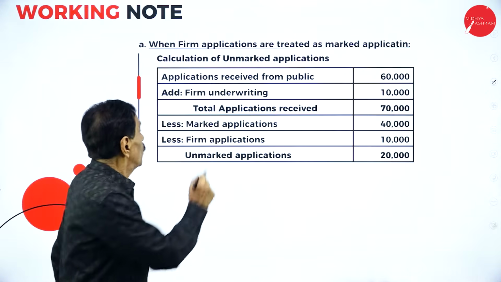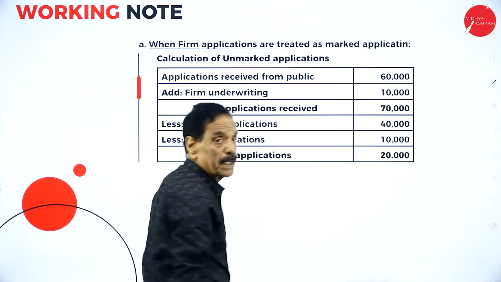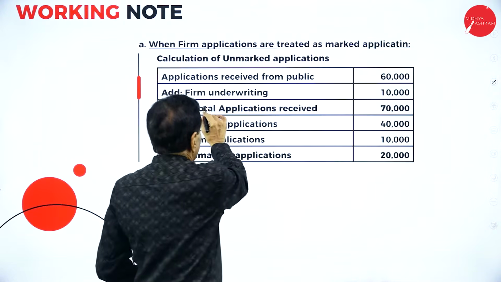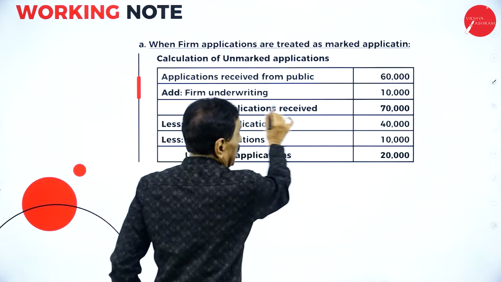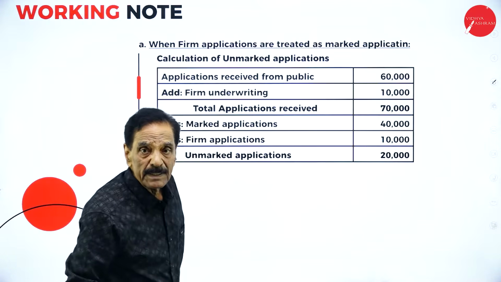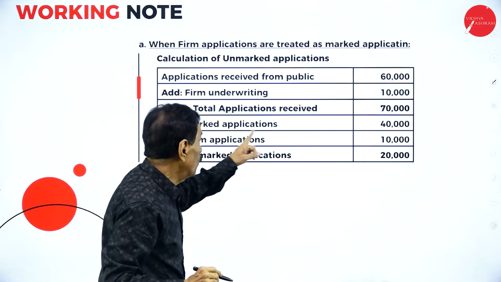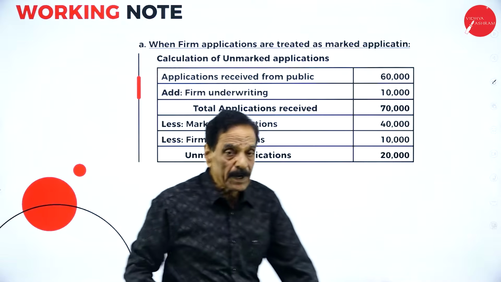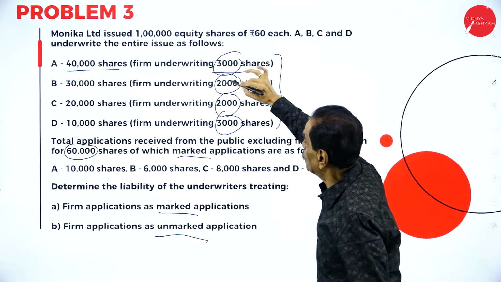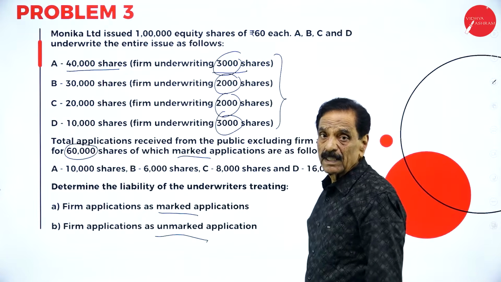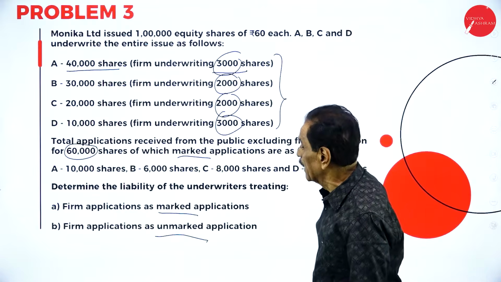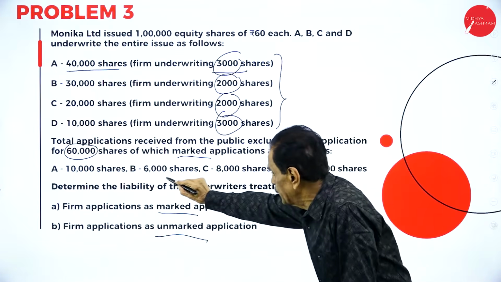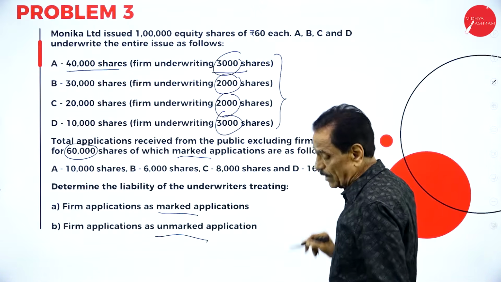The problem says application received from the public is 60,000. Firm underwriting is 3 plus 2, 5 plus 2, 7 plus 3, 10,000 shares. Then total application received is 70,000. Marked applications: A 10,000, B 6,000, C 8,000, D 16,000.